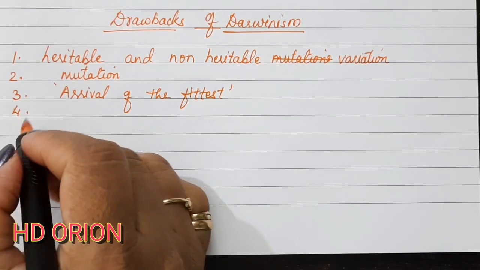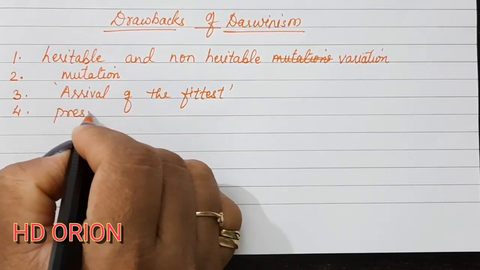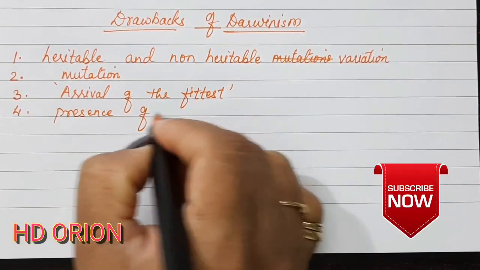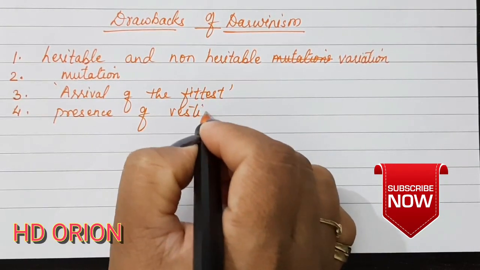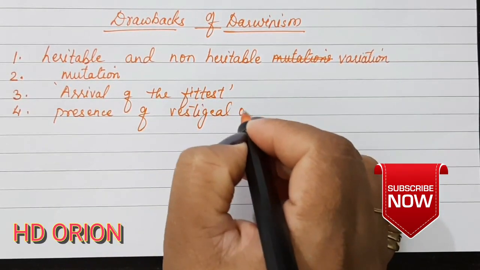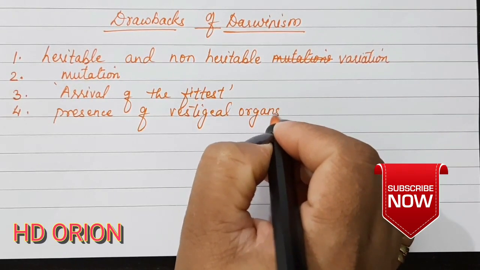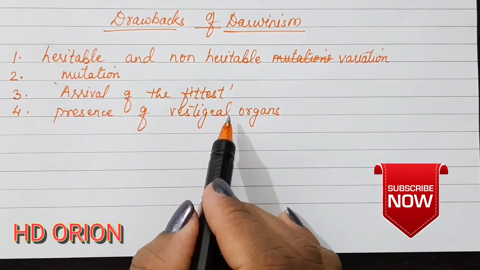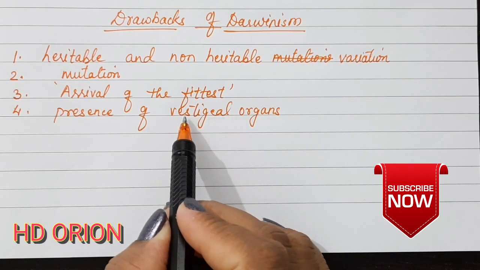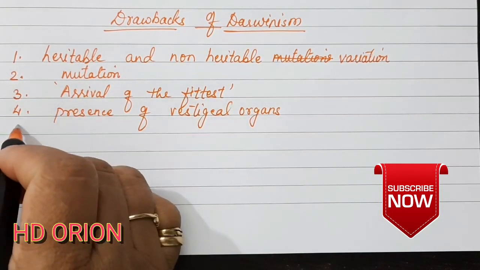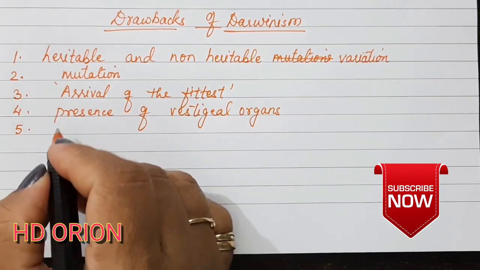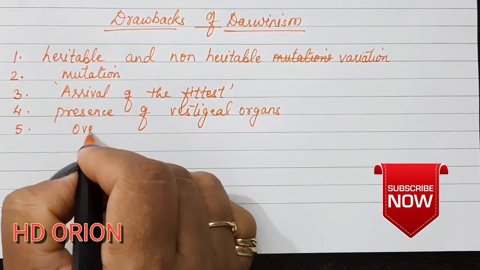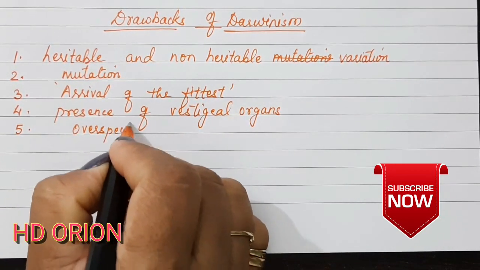He also could not explain the presence of vestigial organs. Vestigial organs are those organs which are found in the body, but are of no use. Darwin's theory does not talk about vestigial organs. He also could not explain over specialization.